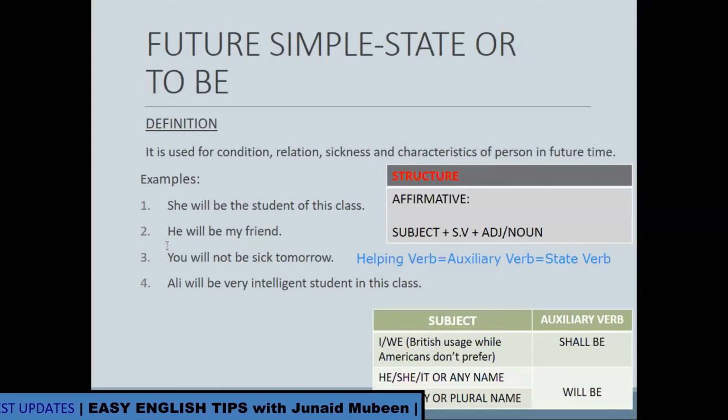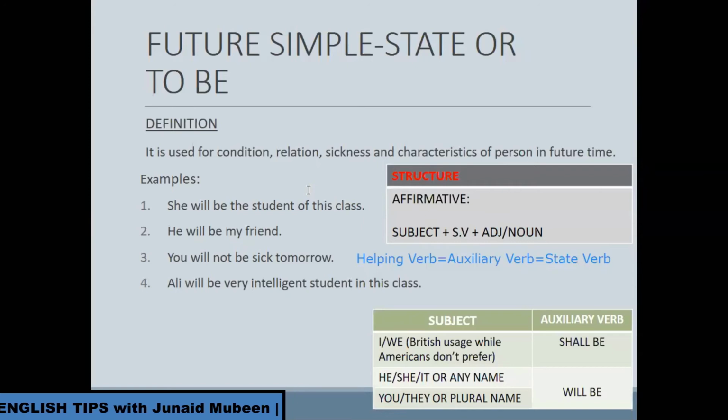In the present you can say he is my friend. In the past you can say he was my friend. But since we are discussing the future tense today, you must say he will be my friend. If you want to note down the structure and the definition of this tense, you can.